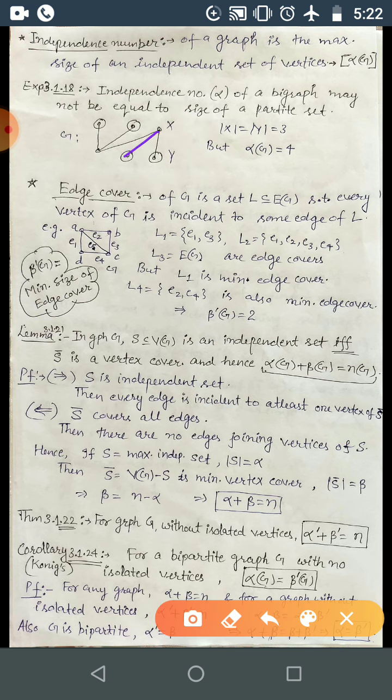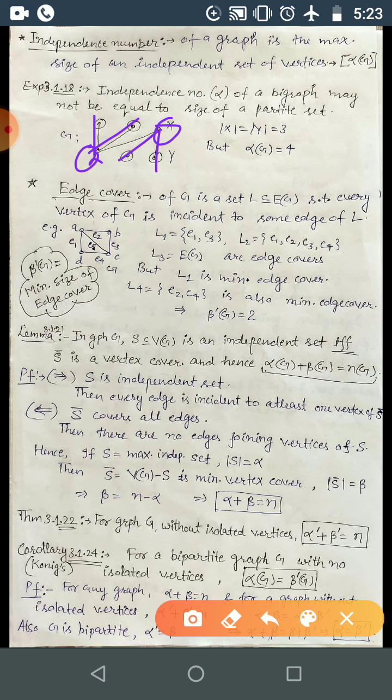So you can consider these 2 vertices covered by this one, and these 2 vertices covered by these 2 edges, and these 2 are already covered by these 4 edges only. So here beta dash will be 4.